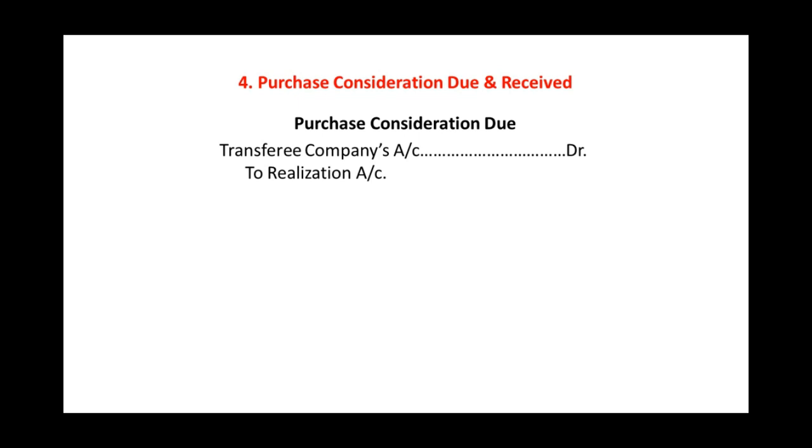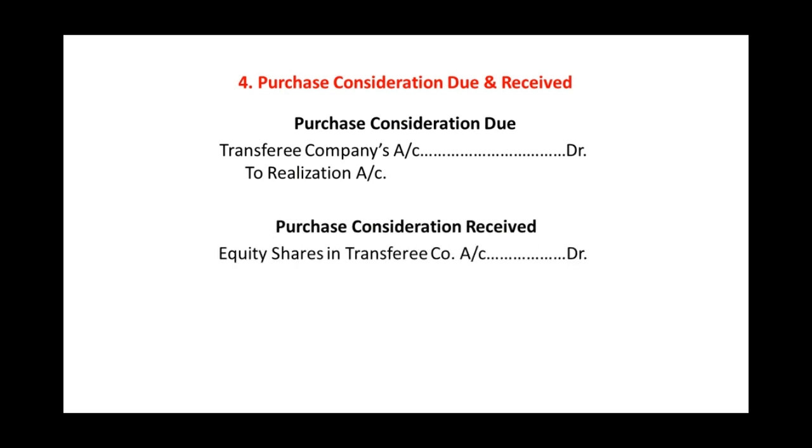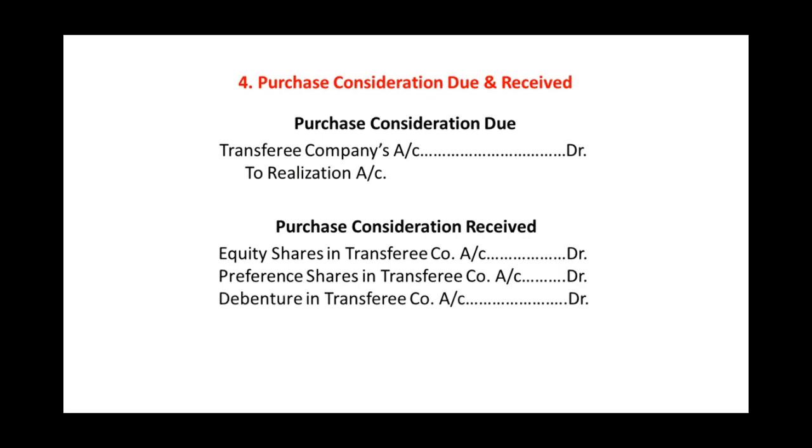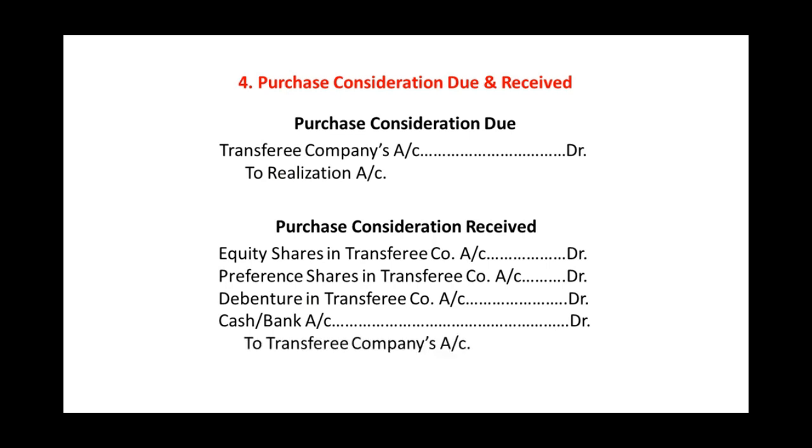In case of purchase consideration received, the journal entry will be all modes of payment which have been received by transferor company from the transferee company, like equity shares in transferee company account debit, preference shares in transferee company account debit, debentures in transferee company account debit, cash bank account debit to transferee company's account.